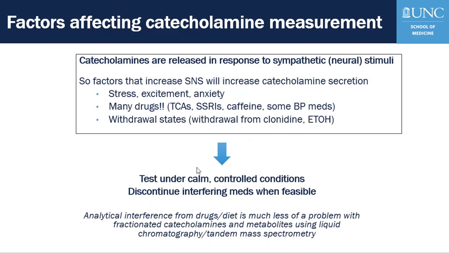So when testing for states of excess catecholamine secretion, the patient should be tested under calm and controlled conditions with discontinuation of interfering medications when feasible so as not to get a false diagnosis. These days, measurements of fractionated catecholamines and metabolites using liquid chromatography and tandem mass spectrometry has decreased analytical interference from drugs and diet, but it's still something to keep in mind.